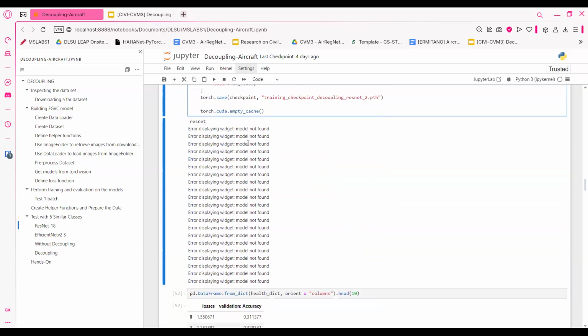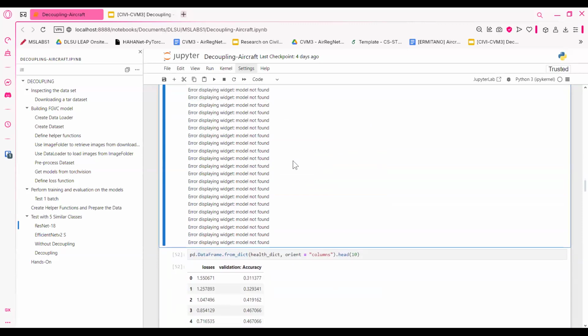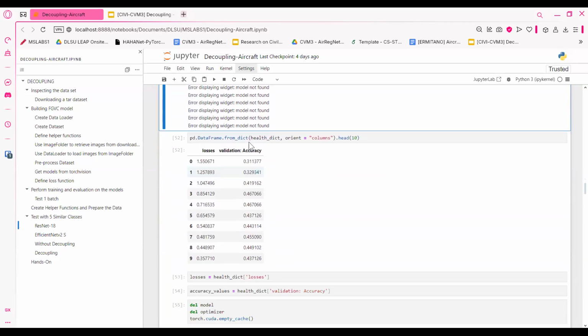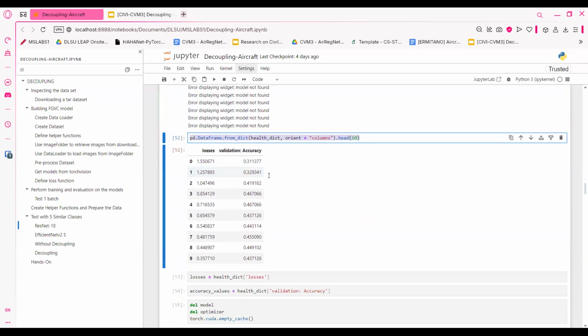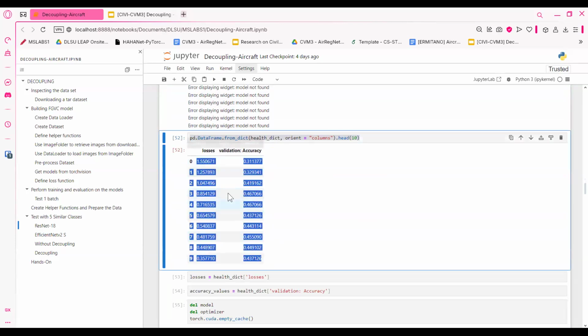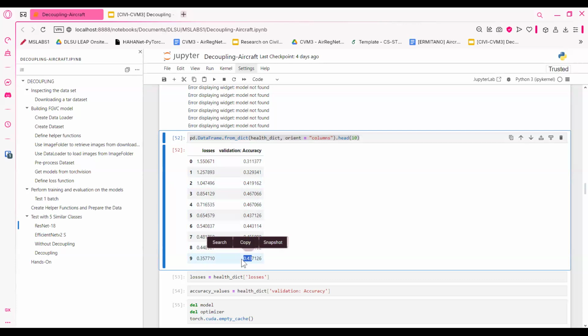Here it's not displaying, but I have the results for ResNet 18 after training on the dataset for 10 epochs. Here we're getting the accuracy up until about 40s, 45, sorry. So not a very good result, but we're getting close, since the problem here is noisy data. So that's really what the result looks like since it's noisy. We expect it to be low since our model fails against the noise.